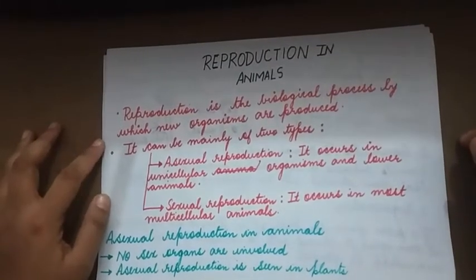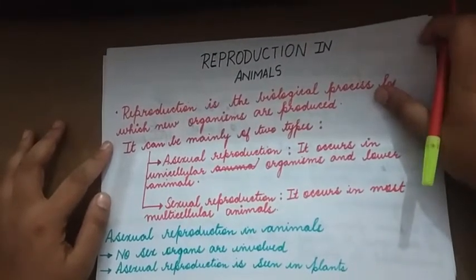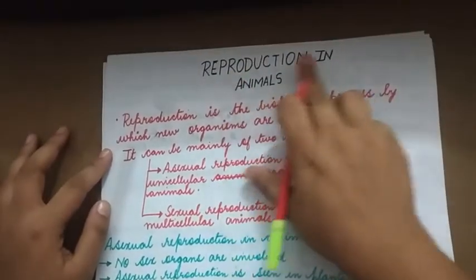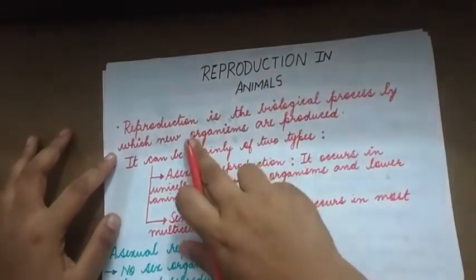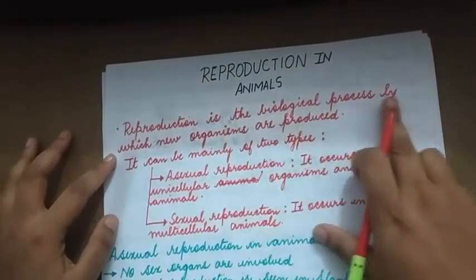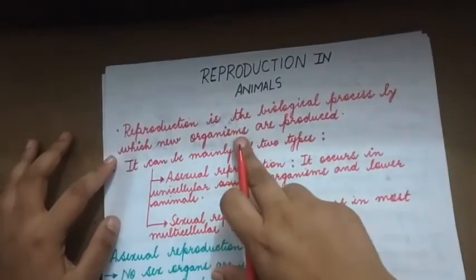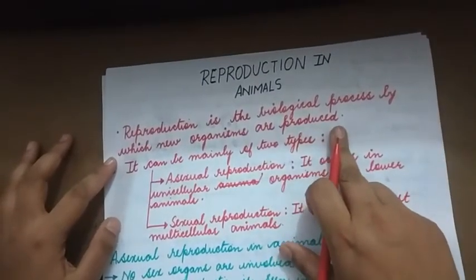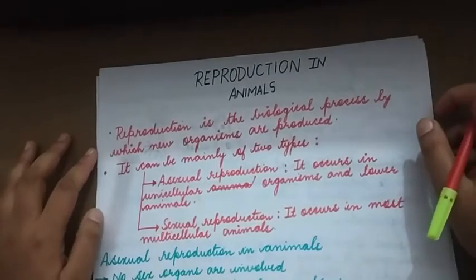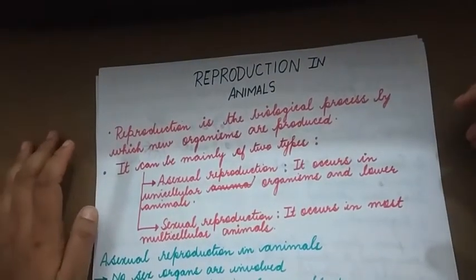Good morning, students. Today we are starting off with the new chapter, that is reproduction in animals. Reproduction is a biological process by which new organisms are produced. So reproduction produces new organisms.